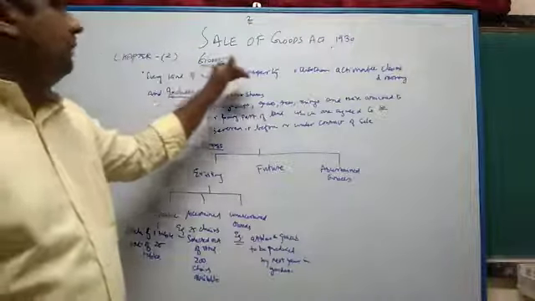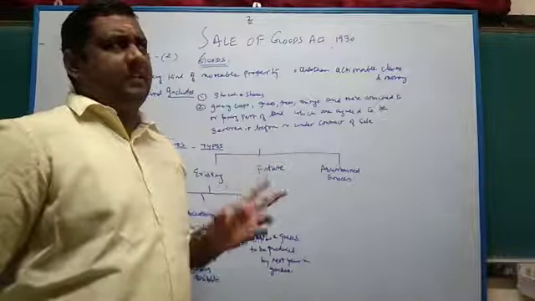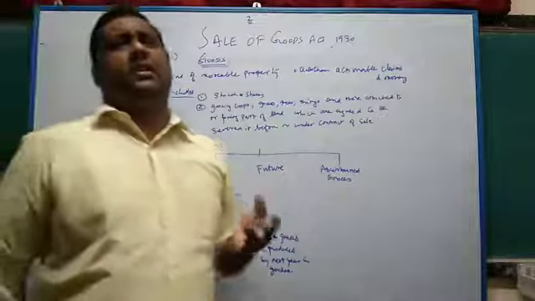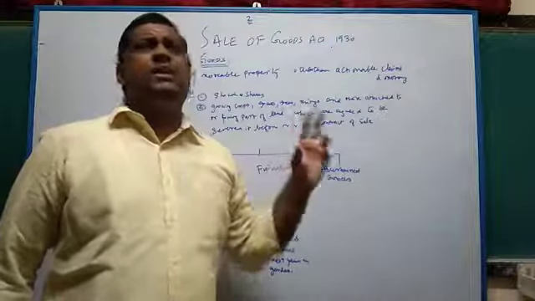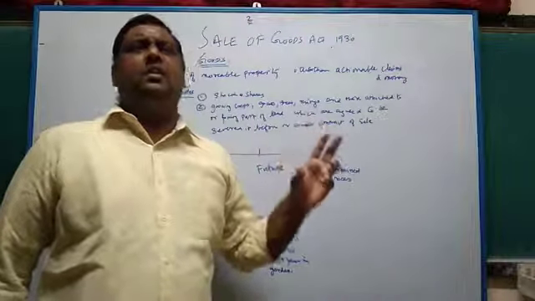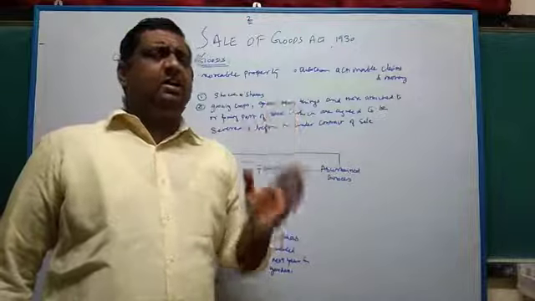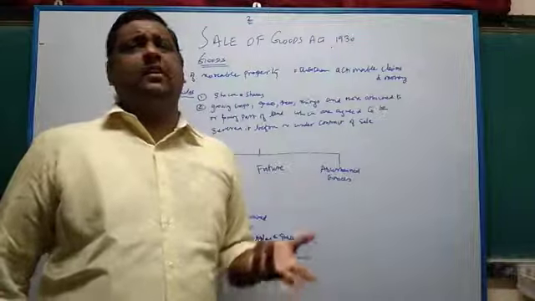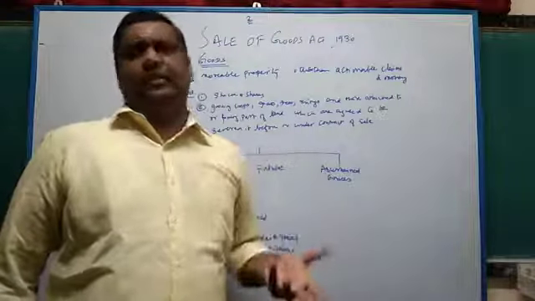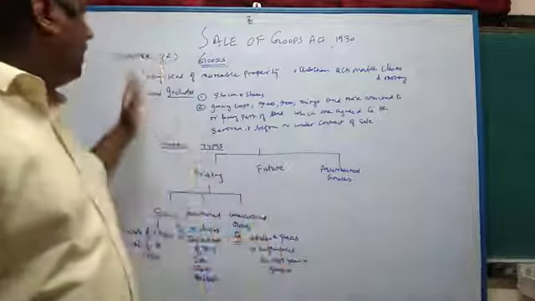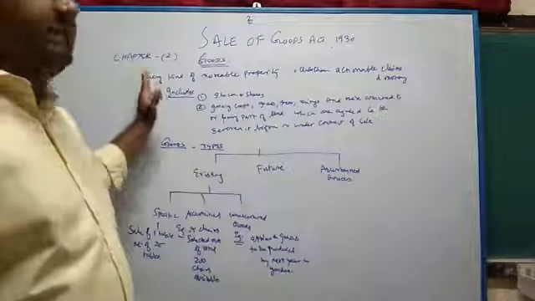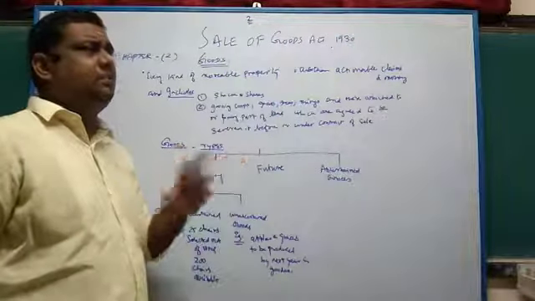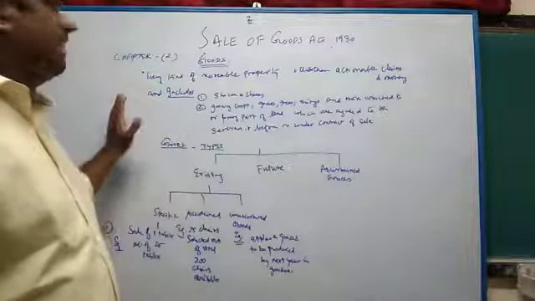Every kind of movable property, what do they say? Every kind of movable property, like what I said in coercion, like what I said in undue influence. Whenever a longer definition like this comes up, it is very important that we cut it short, make it into pieces, bits, and then try to understand the definition. Then it is easy for you to remember the definition. So you need to be very clear about how to remember and understand the definition of the concept. Let us go one by one, cut it into pieces and understand. Once we have a complete idea, it becomes an easy concept.